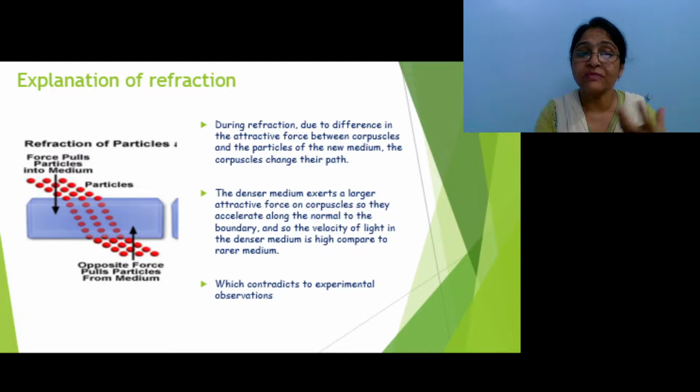Because of this force of attraction, they change their path, and this change of path is nothing but refraction.